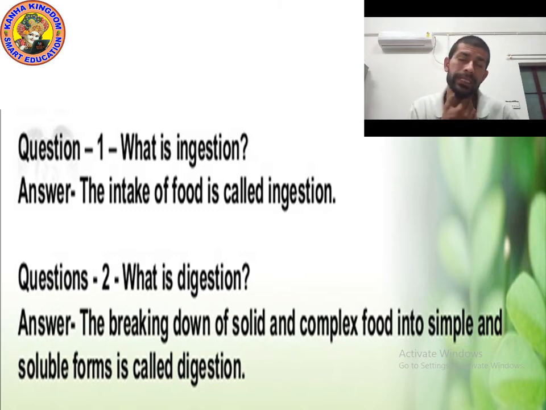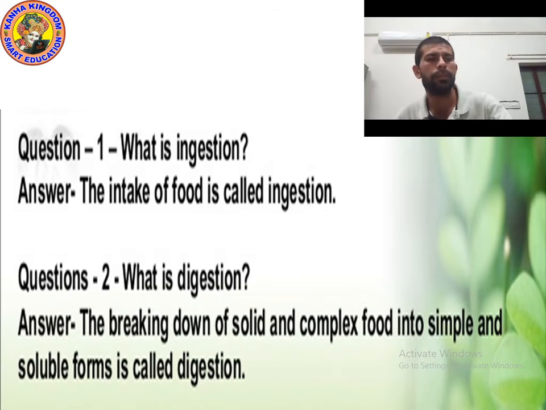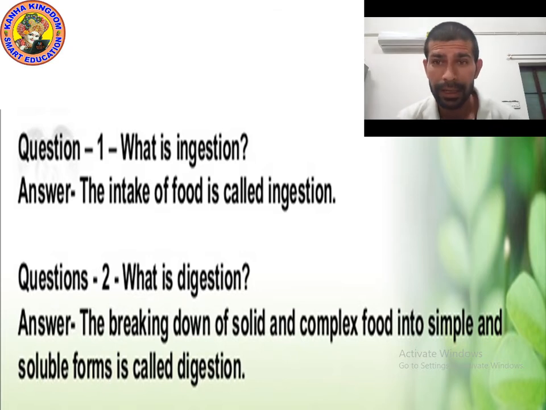As you can see on the screen, the breaking down of solid and complex food into simple and soluble form is called digestion.